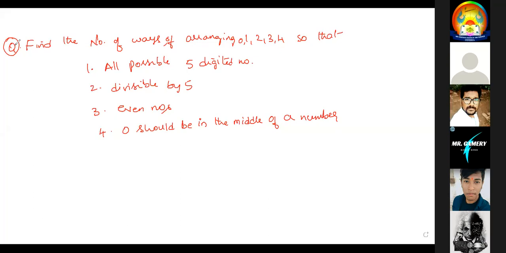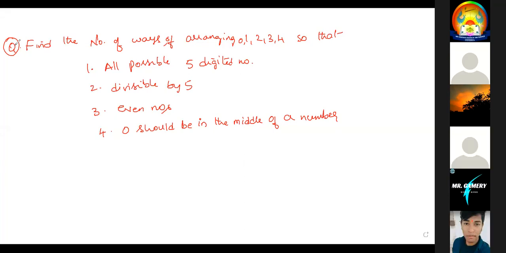Sir, 4 into 4 factorial. The third one 4 factorial into 2 factorial. The fourth one 4 factorial into 3 factorial.